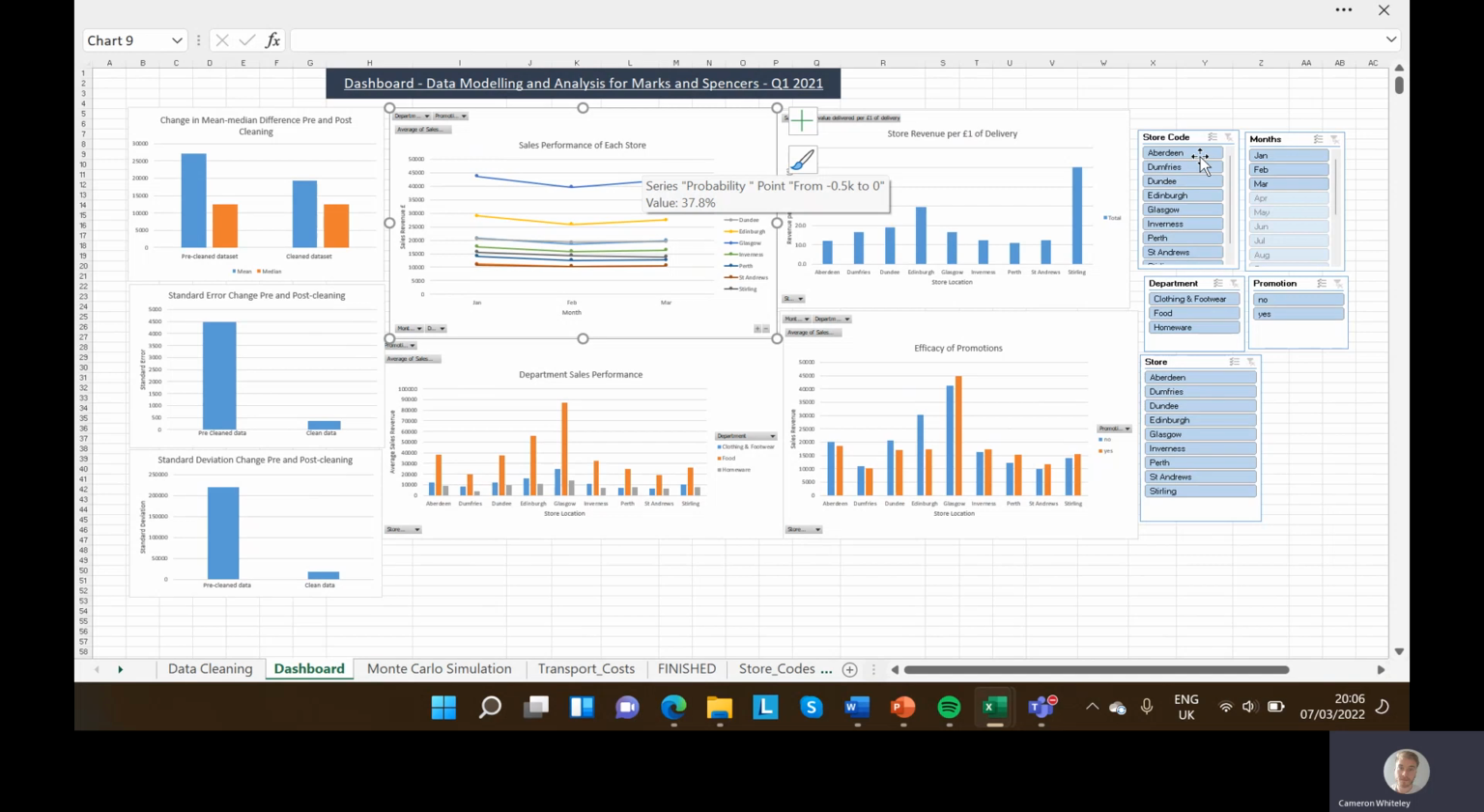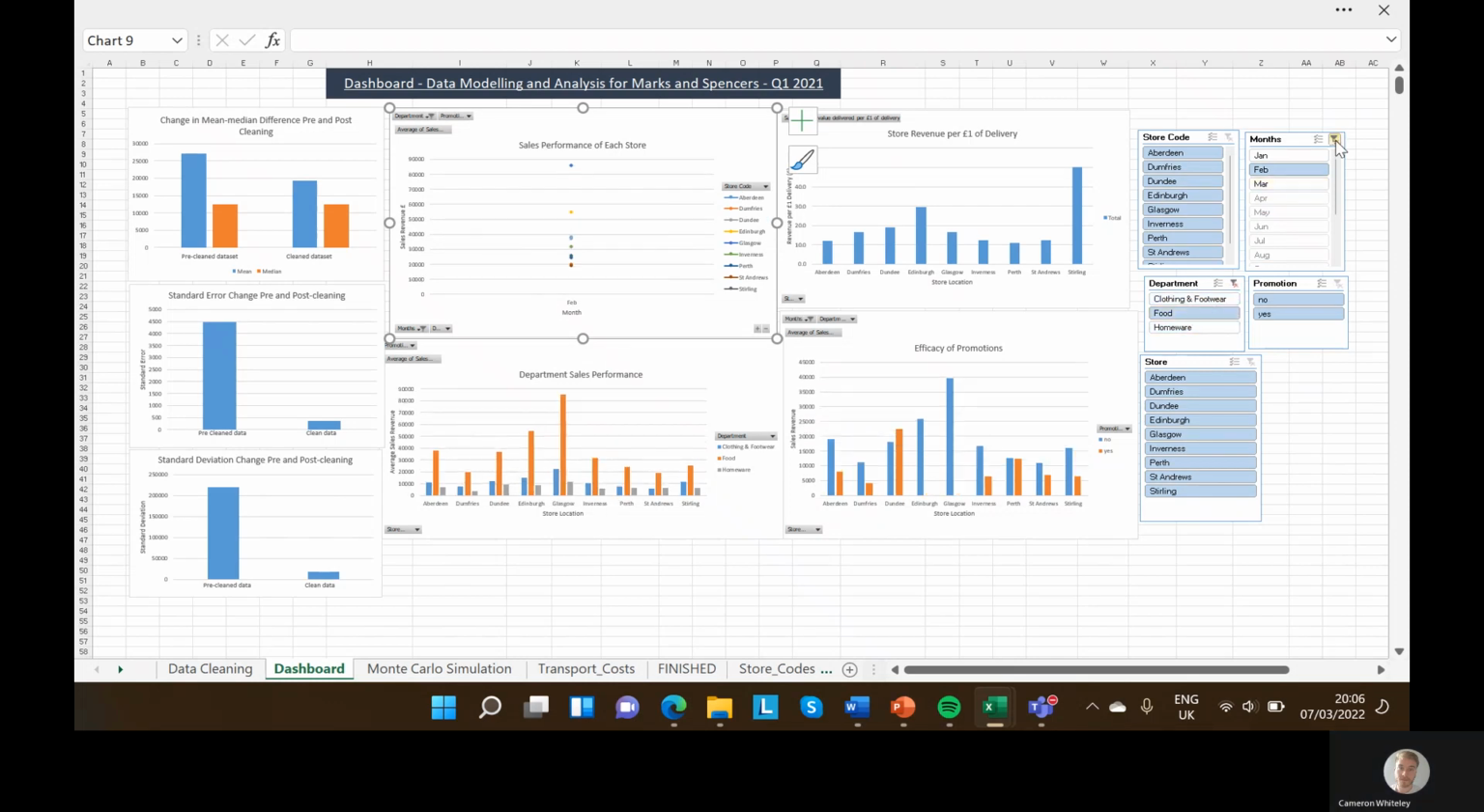Okay, so you can see clearly that all the stores seem to take a dip in February. Revenue drops in February, especially Edinburgh and Glasgow, which are the highest ones. So if we go to February,